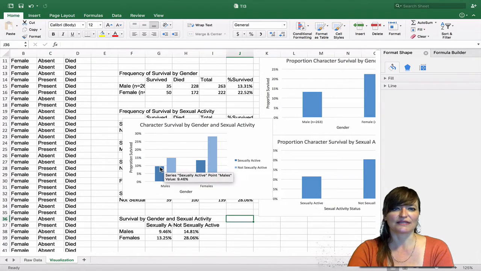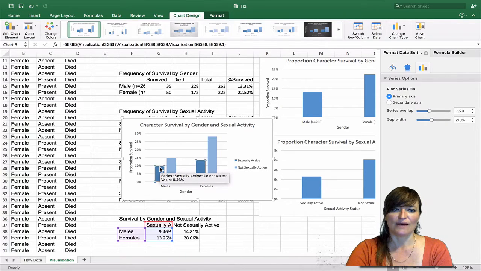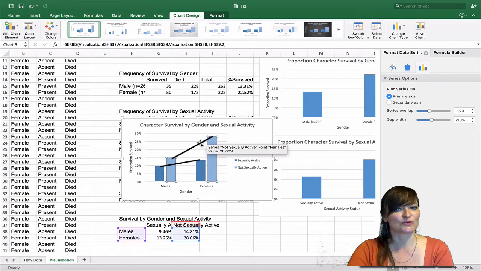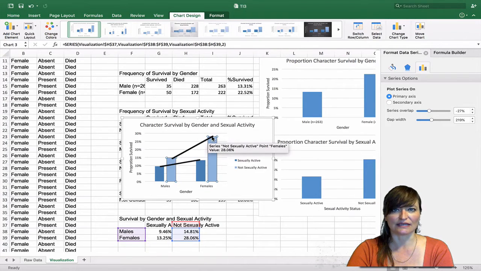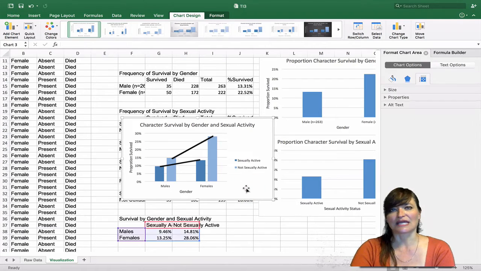Another way of thinking about this, if you were to draw a line from the males who were sexually active to the females who were sexually active, and then if you were to draw a line from that very top middle of the males who were not sexually active to the females who were not sexually active, you can see that those lines aren't parallel, that the line here is not parallel with the line here. And that's giving you another indication that that is an interaction.